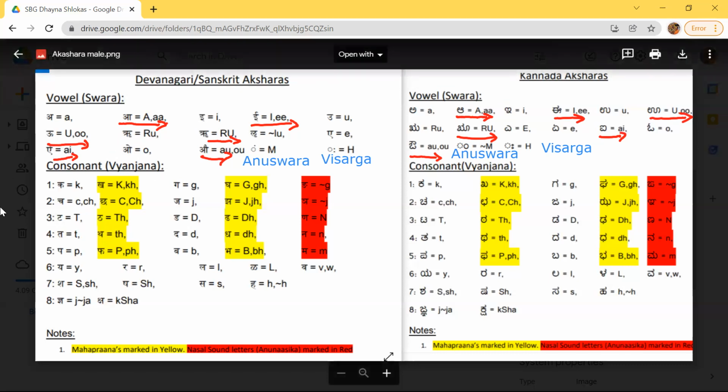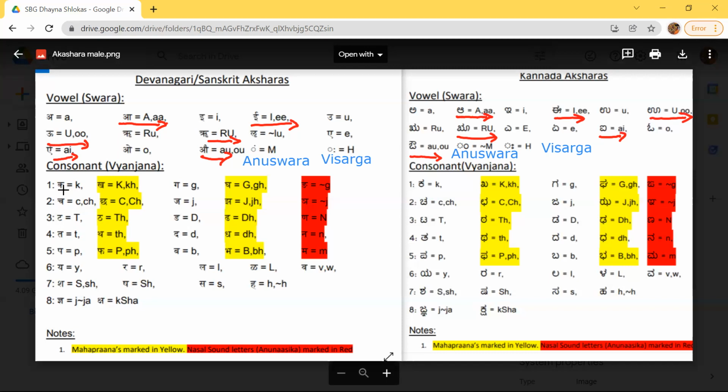Then we'll go to Vyanjana, or what we call consonants. In consonants, there is Alpaprana, Mahaprana, and nasal sounds. Alpaprana is plain. Mahaprana is marked in yellow. The difference between Alpaprana and Mahaprana is that for Alpaprana we don't need much air when we say the letter. For Mahaprana, we need much air blowing out through our mouth.